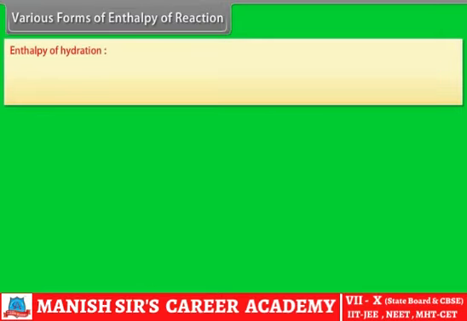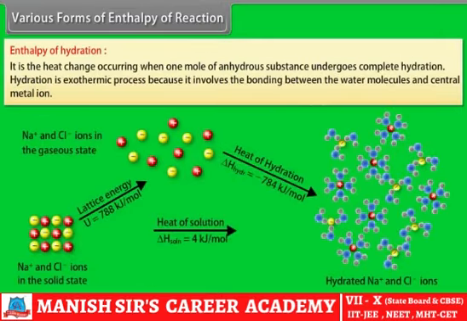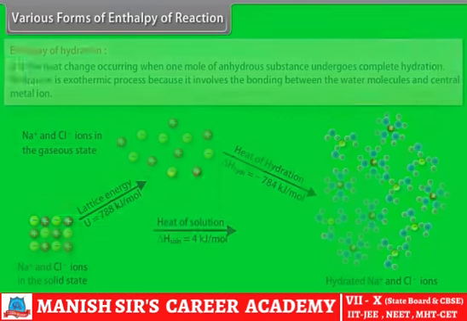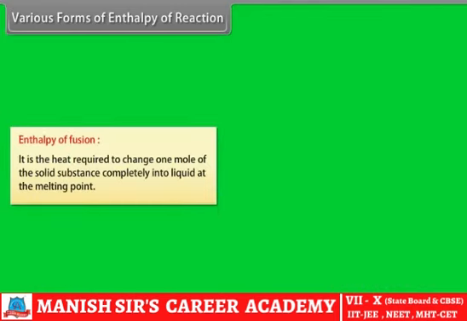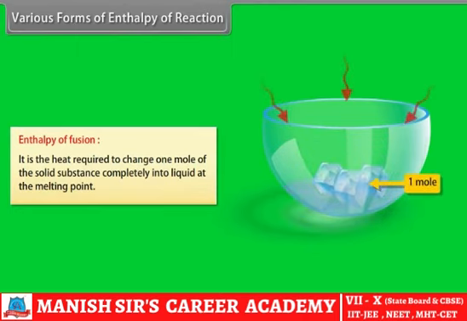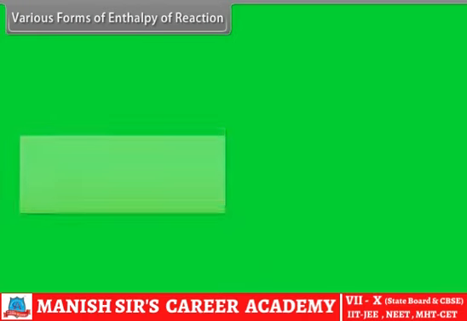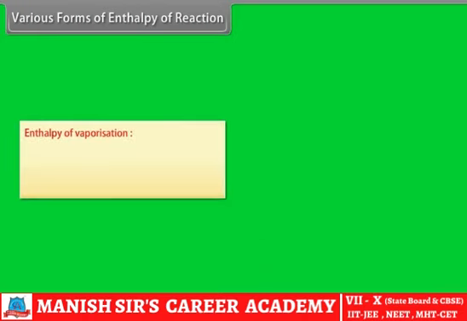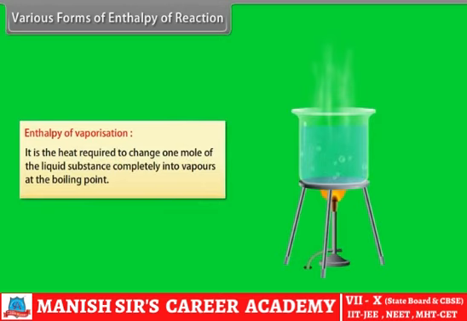Enthalpy of hydration. It is the heat change occurring when 1 mole of anhydrous substance undergoes complete hydration. Hydration is exothermic process because it involves the bonding between the water molecules and central metal ion. Enthalpy of fusion. It is the heat required to change 1 mole of the solid substance completely into liquid at the melting point. Enthalpy of vaporization. It is the heat required to change 1 mole of the liquid substance completely into vapors at the boiling point.